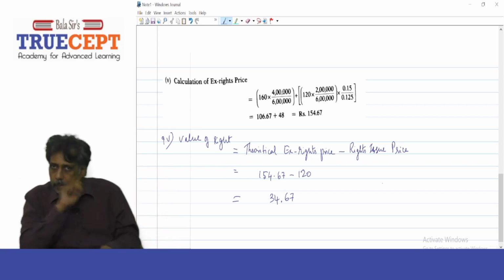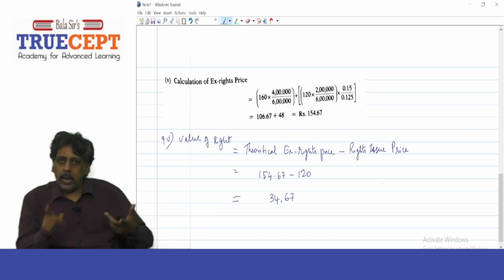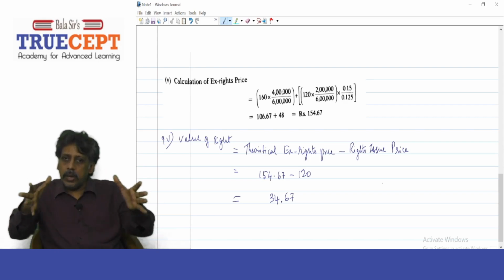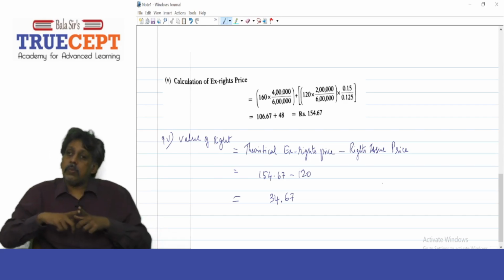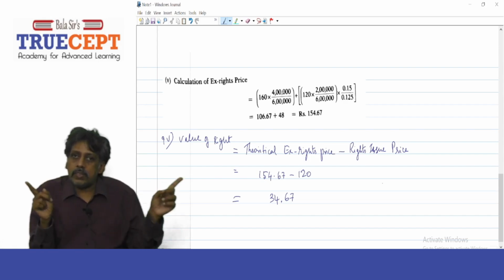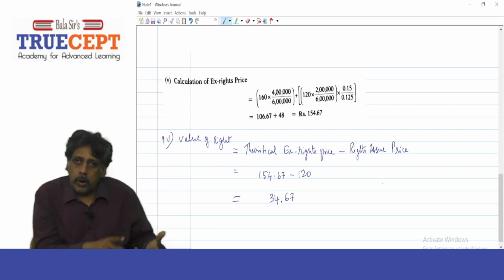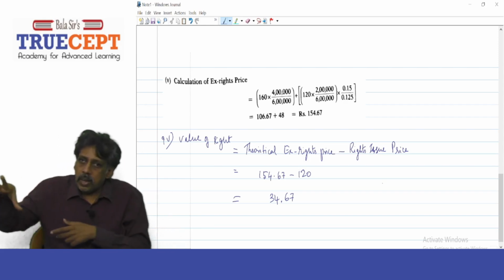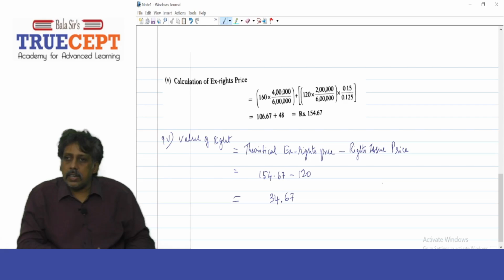But for the second part, don't simply take 1 by 3 or 2 lakh upon 6 lakh into just 120. The reason is the 120 rupees you're going to raise on every share is actually worth 1.2 times, because 120 and 160 are not comparable. Why? The 160 rupees is giving only 12.5% return, whereas 120 rupees is giving how much? 15%. Exactly.